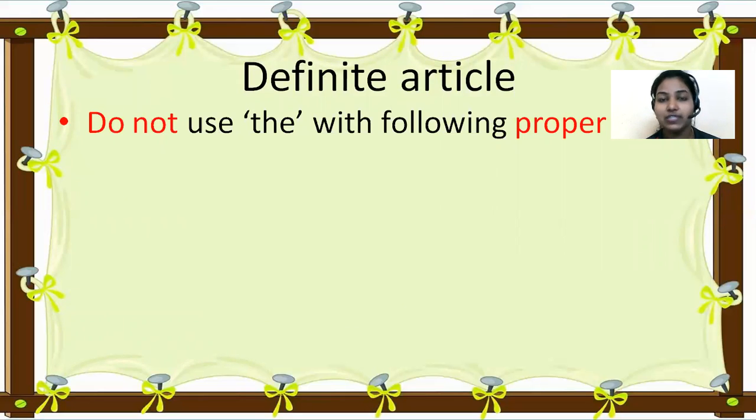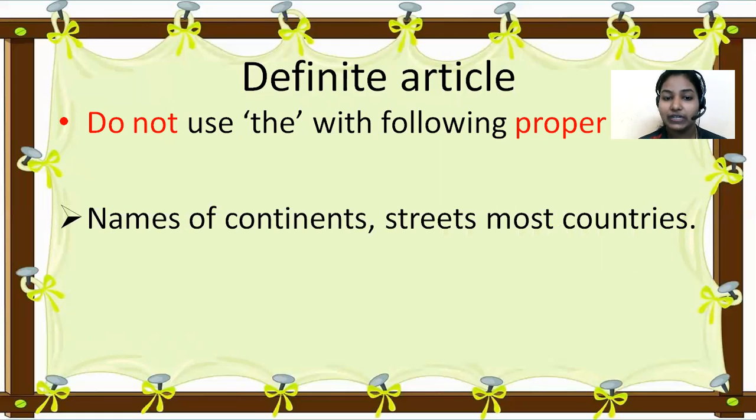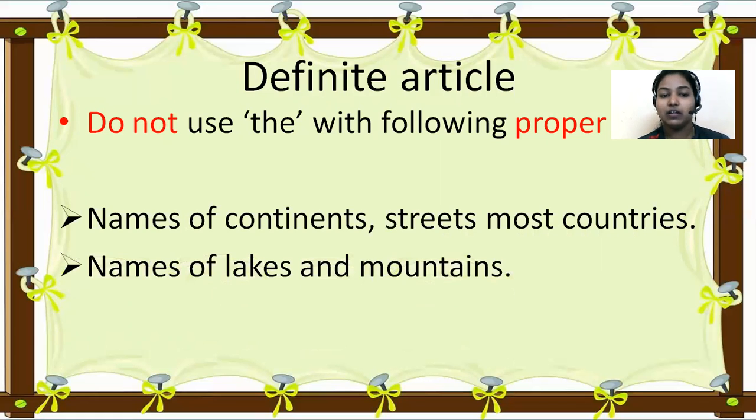In front of these proper nouns, let's see what are they. In front of names of continents, streets, and most countries. For example, if you want to write about continents and streets and most countries, India. India is again a proper noun, but in front of India, you should not write the. India is my country. You should not write the India. So in front of countries, streets, and continents, you should not use the.